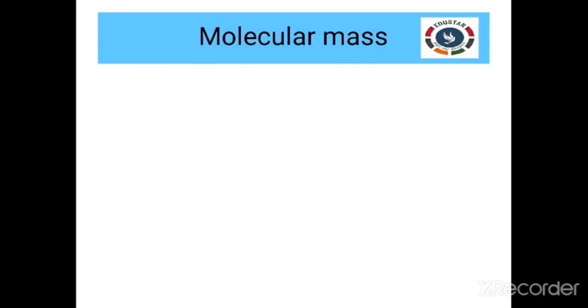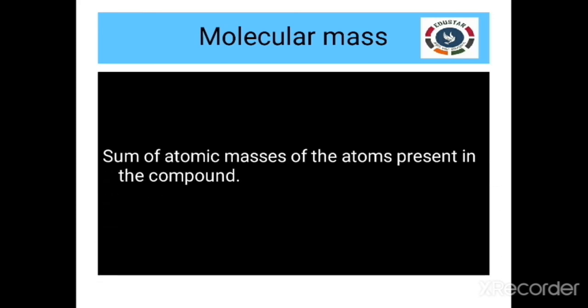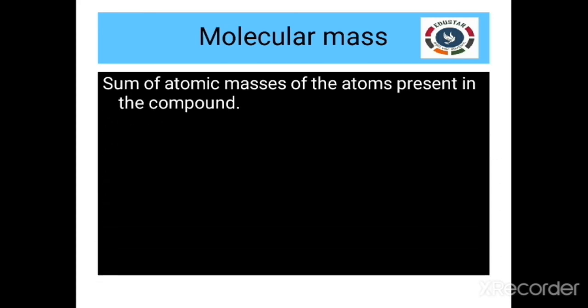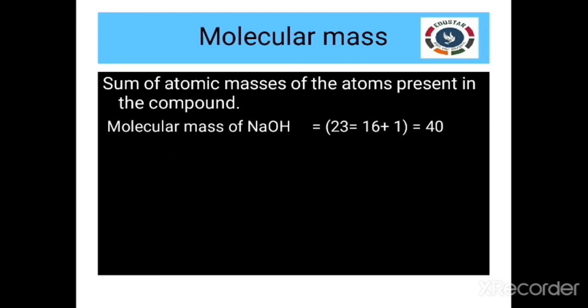Next thing, molecular mass. What is molecular mass? Molecular mass is the sum of the atomic masses present in a compound. Here we start with some examples. First, see the molecular mass of NaOH, that is sodium hydroxide. Here the atomic weight of sodium is 23 and oxygen is 16.